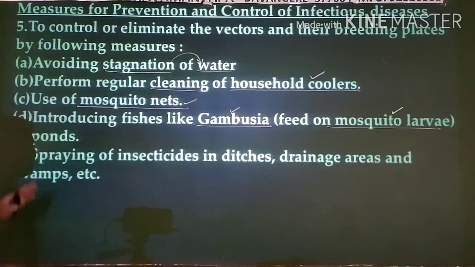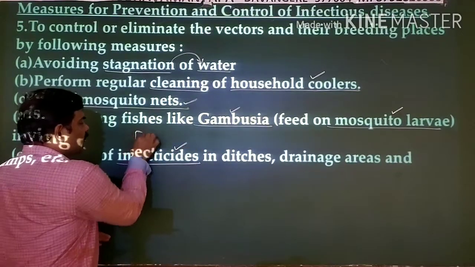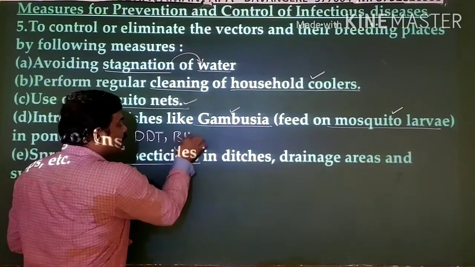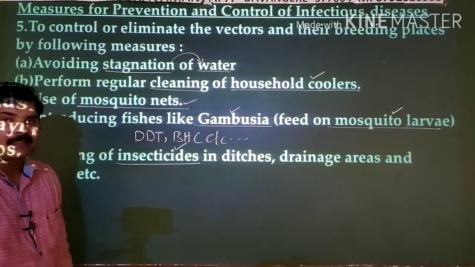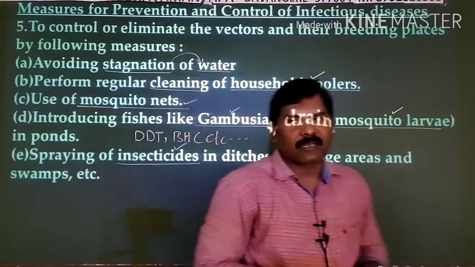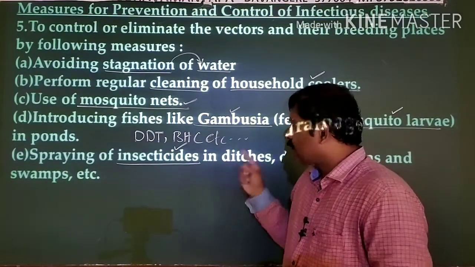And next, spraying insecticides. Various types of insecticides we already studied, like DDT and BHC. When you spray, the mosquitoes will be killed, so the population can be greatly reduced. This is one more important thing.